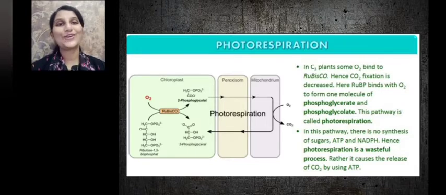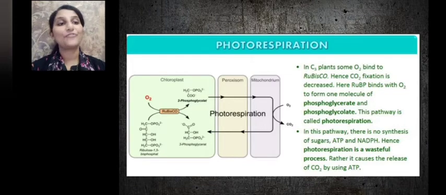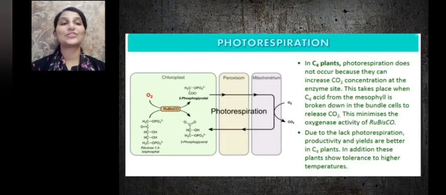And this pathway is called photorespiration. In this pathway, we can see there is no synthesis of sugars, ATP, or NADPH. Hence, photorespiration is considered a wasteful process. Rather, it causes the release of carbon dioxide by utilizing ATP. We can see oxygen is taken in and carbon dioxide is released out. So, this process is called photorespiration.